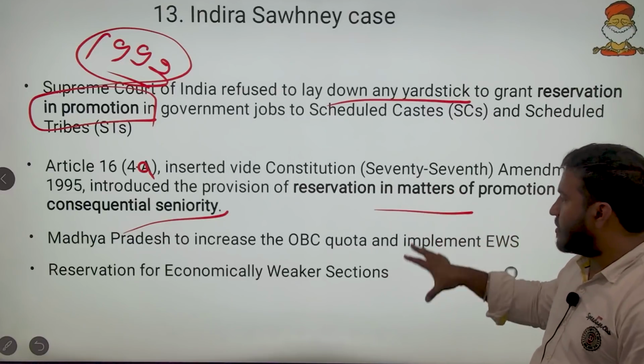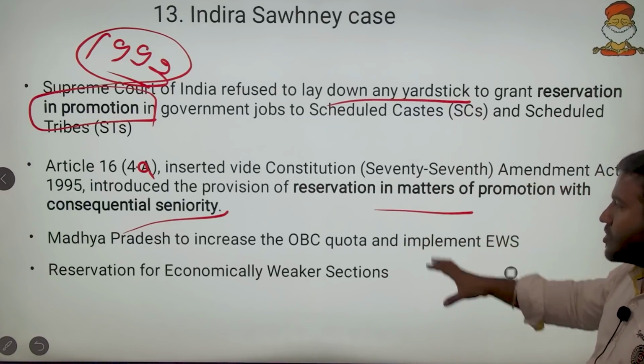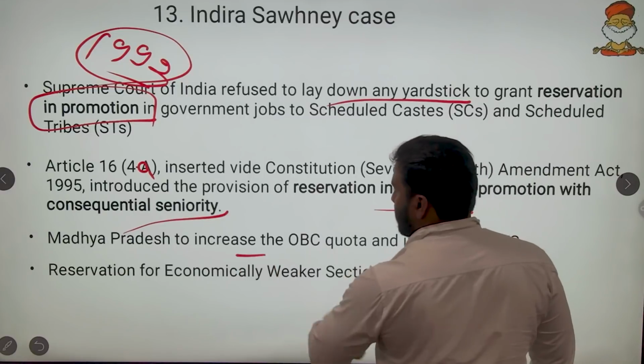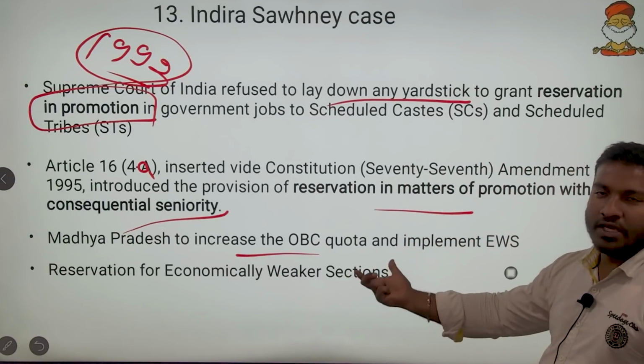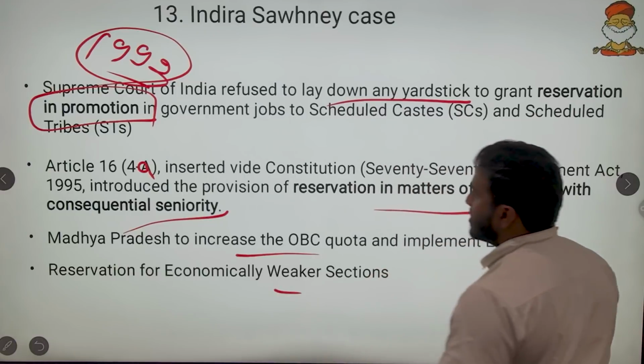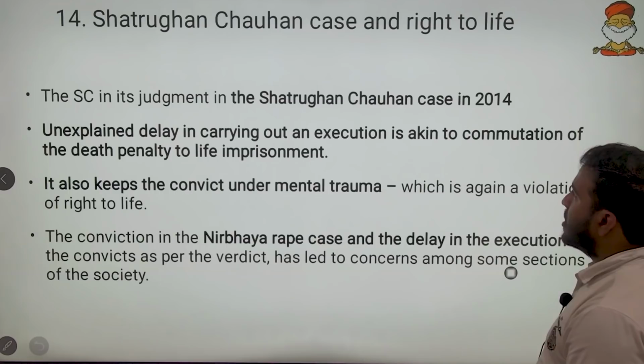So these are the points, and the context of why the Indira Sawhney judgment came: Madhya Pradesh wanted to increase the OBC quota and implement EWS, the reservation for economically weaker sections. So this is all about the Indira Sawhney case.